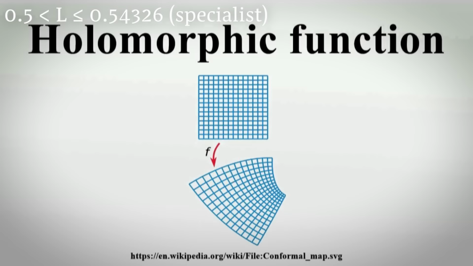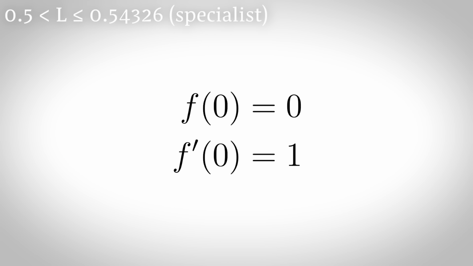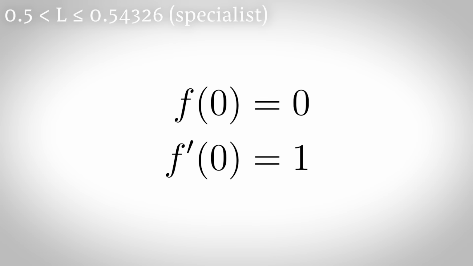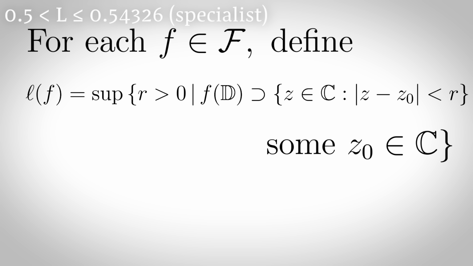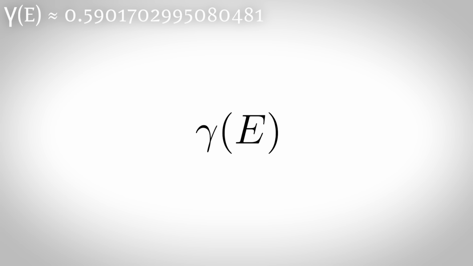Landau's constant. Let curly F be the set of holomorphic functions f defined on an open region containing the closure of the unit disk D, satisfying f of 0 equals 0 and f prime of 0 equals 1. Now for each f in curly F, define curly L of f as the supremum of all radii r such that the image of f of D contains a disk of radius r. Then Landau's constant L is the infimum of curly L of f over all functions f in the family curly F.